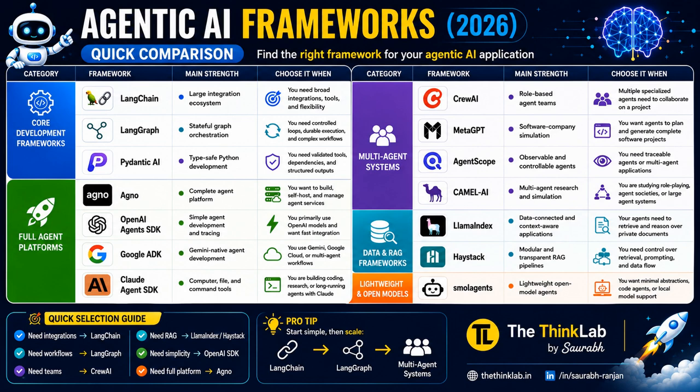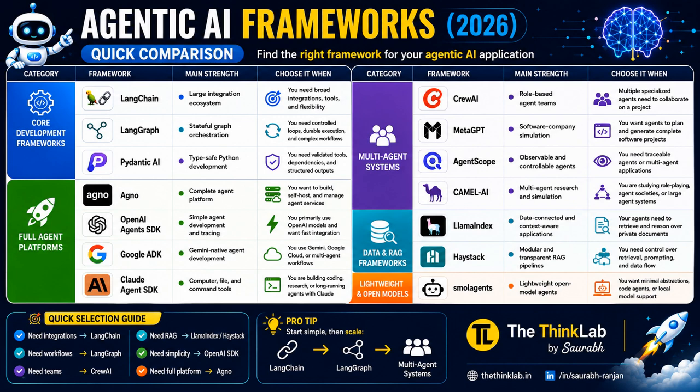Now we are moving to Agno, right? Agno is a complete AI agent framework. It helps you to build, deploy, monitor, and manage AI agents from one place, right? Instead of combining many tools yourself, Agno provides everything together. So this is ideal for companies building enterprise AI systems, right?